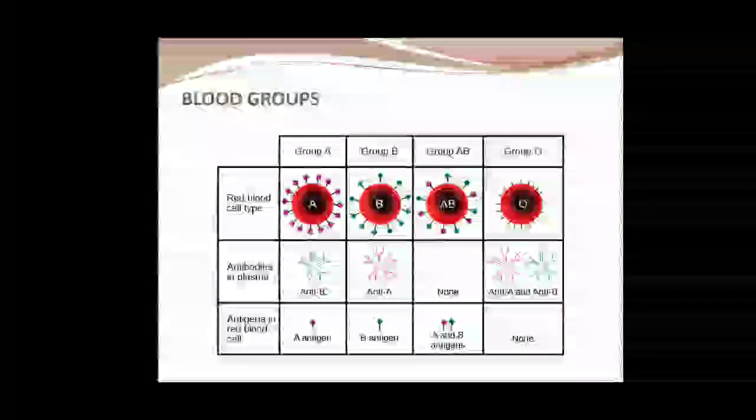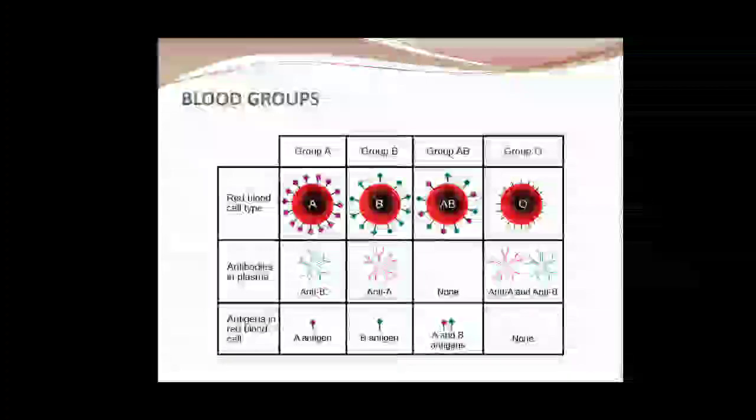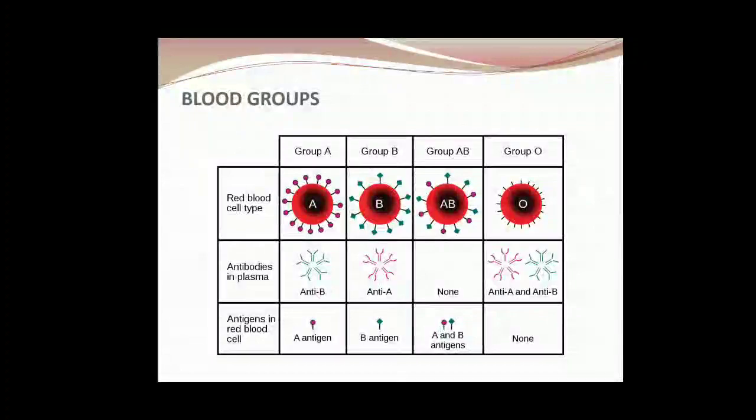Now if your blood group is AB, means your body knows A also and B also, so there will be no antibodies, so antibodies are nil. See, in A blood group we know A, but we do not know B, so antibodies are produced against B. In B blood group we know B, but do not know A, so antibodies are produced against A. But in AB blood group we know A also, B also, so no antibodies, means no soldiers will be produced, because we know both of them.